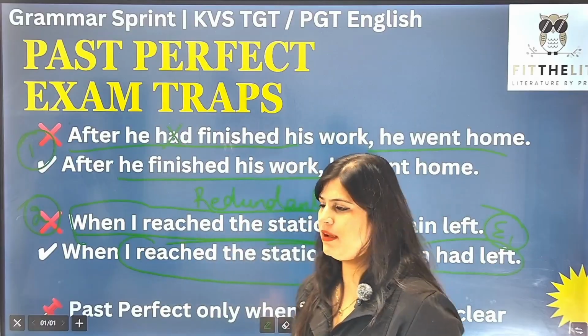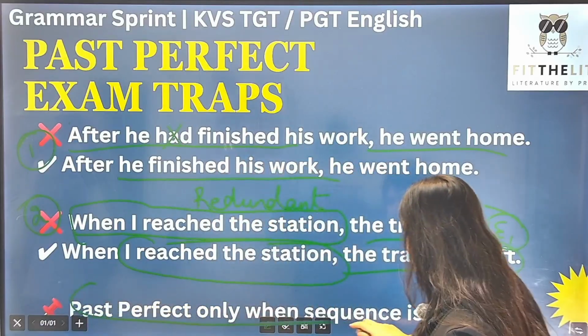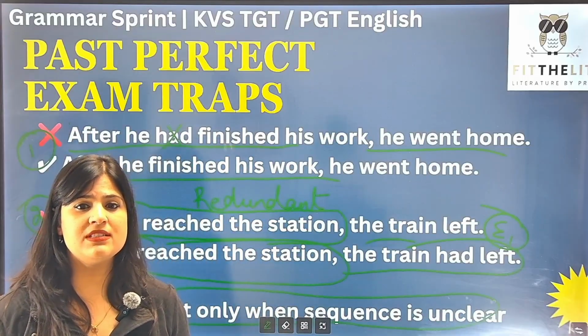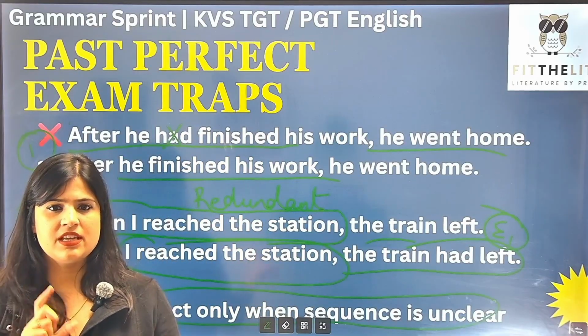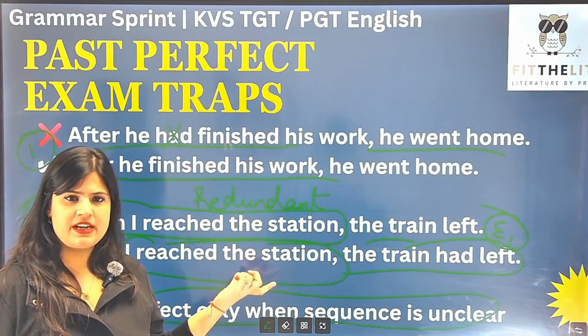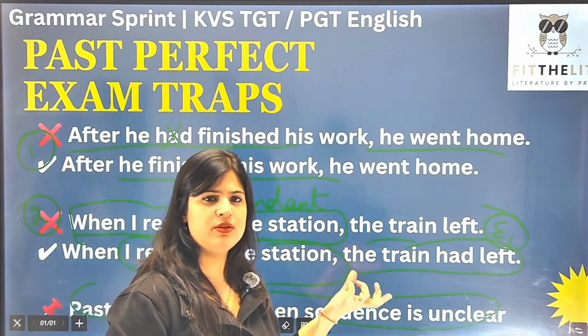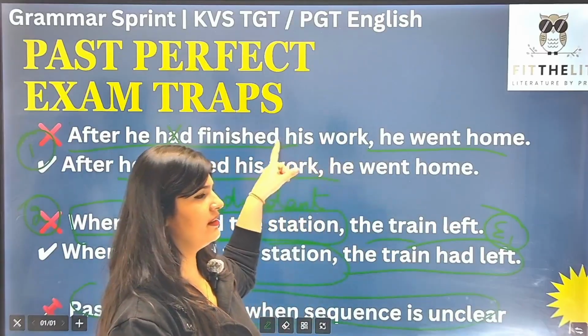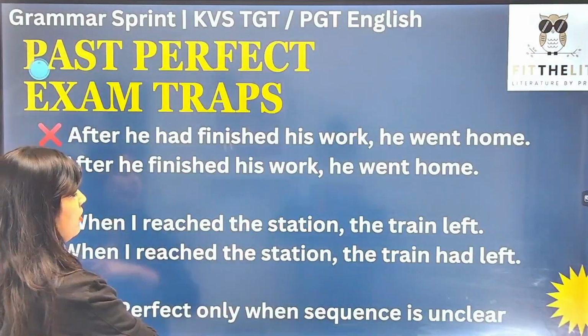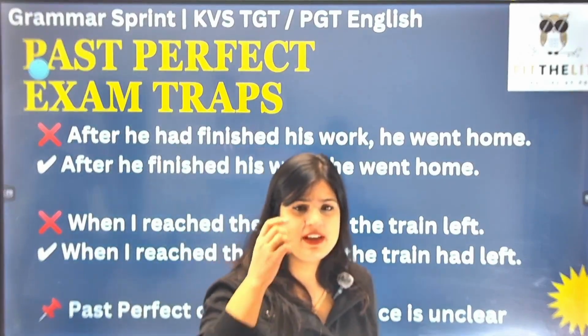So this should become your rule in hand, that we use past perfect tense only when the sequence is not clear, when sequence is not understandable, right? तब तो हम past perfect tense use करेंगे. Otherwise, we are going to use simple past tense, just like we did in the first one, right? Let us move forward to more common exam traps that we have from these 4 tenses.